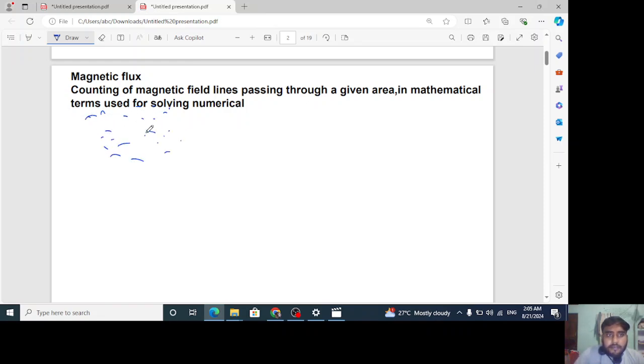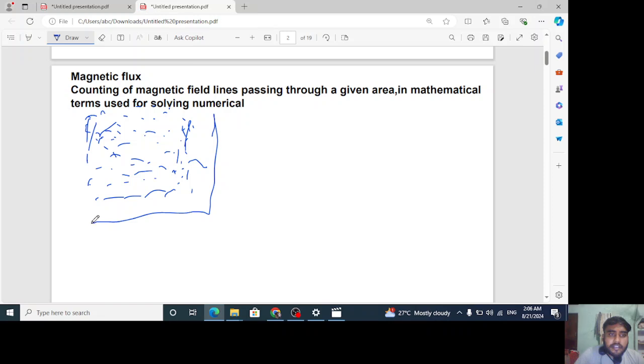I'm telling about a uniform magnetic field B, which is the same everywhere. Uniform means, for understanding purpose, I'm saying it is the same everywhere in this region. I have taken this region in which the uniform magnetic field is staying, and its value is the same everywhere, right?